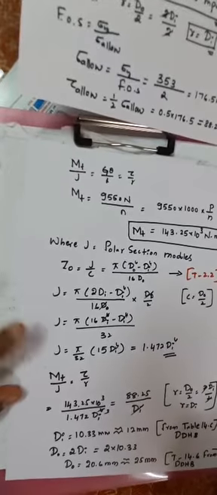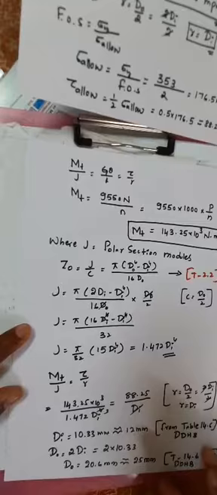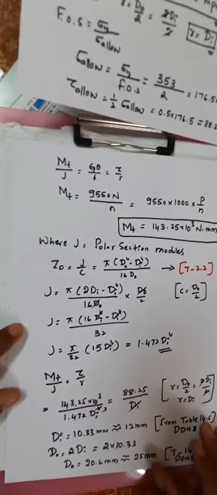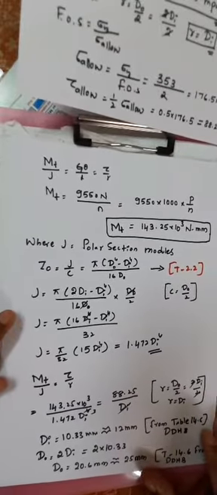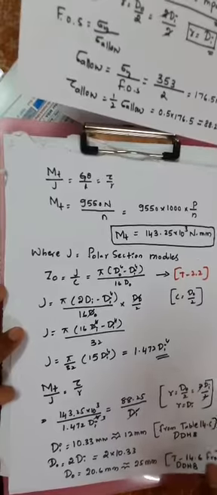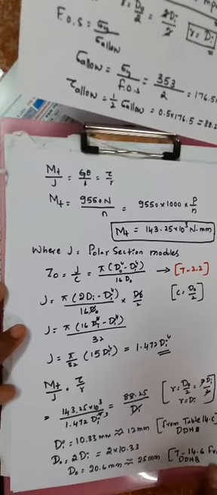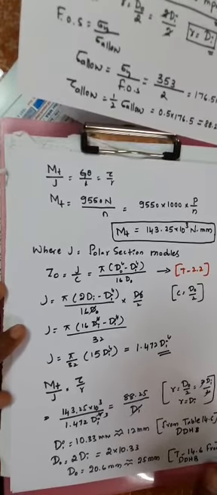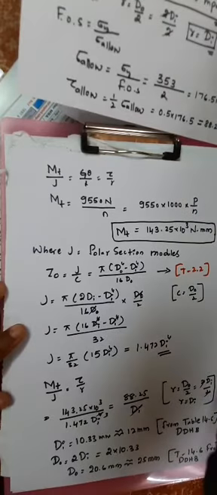This is the problem. Here, what we need to find out is the diameter of the spindle.